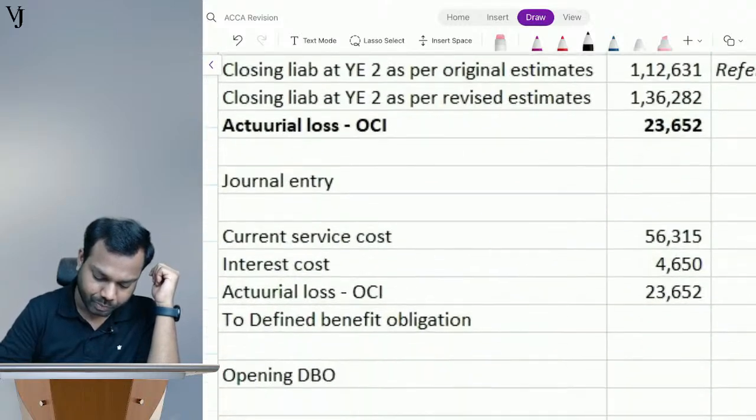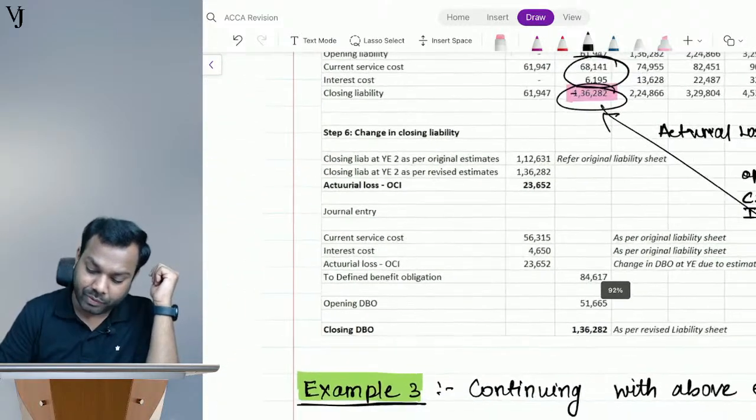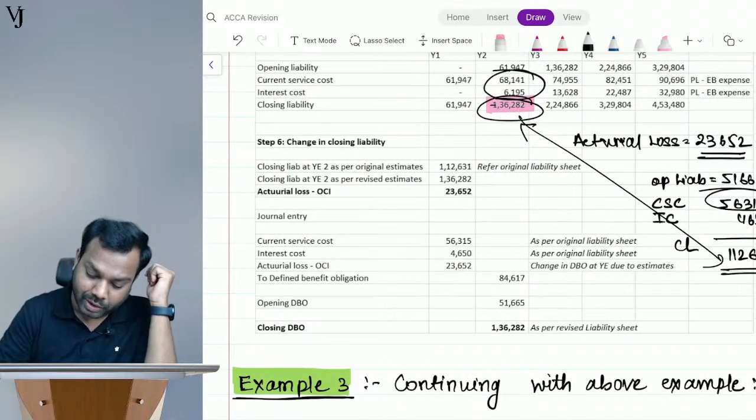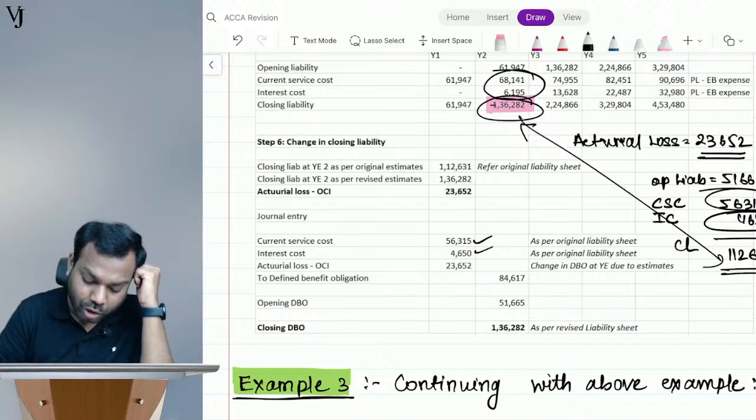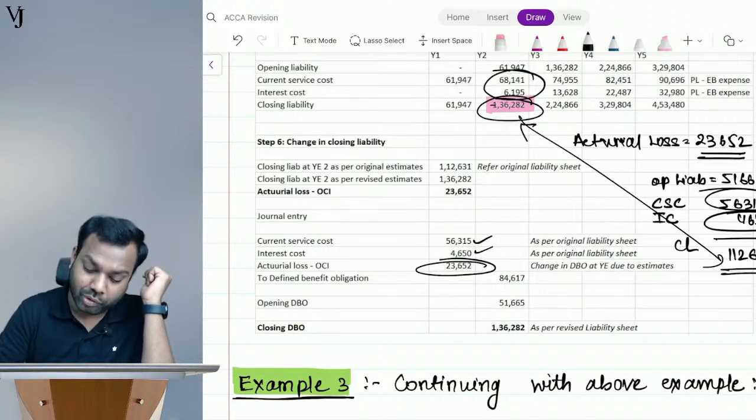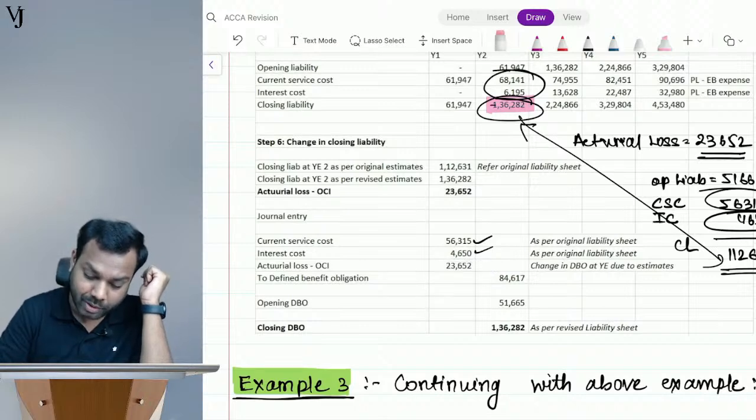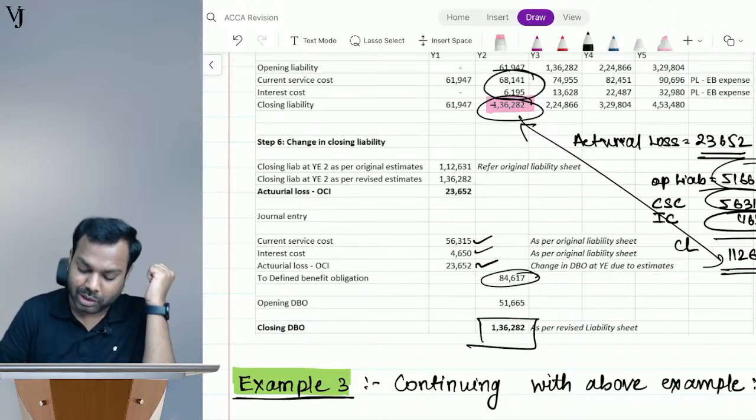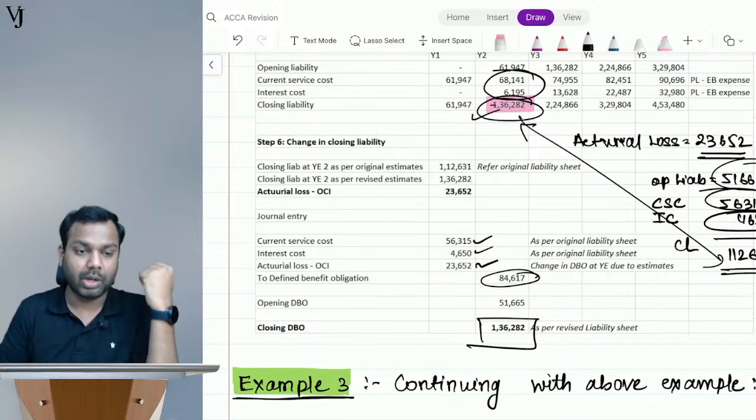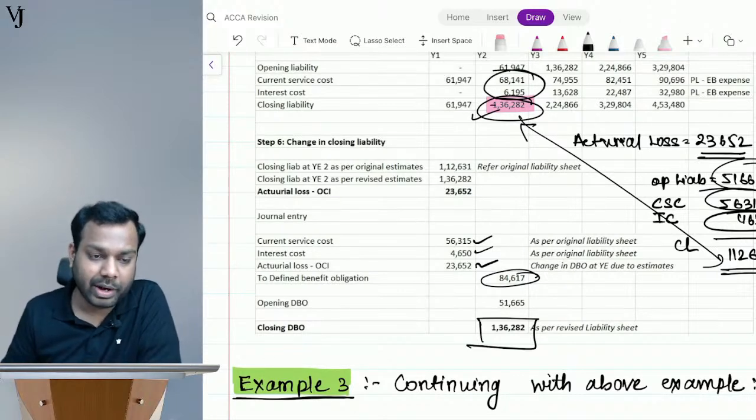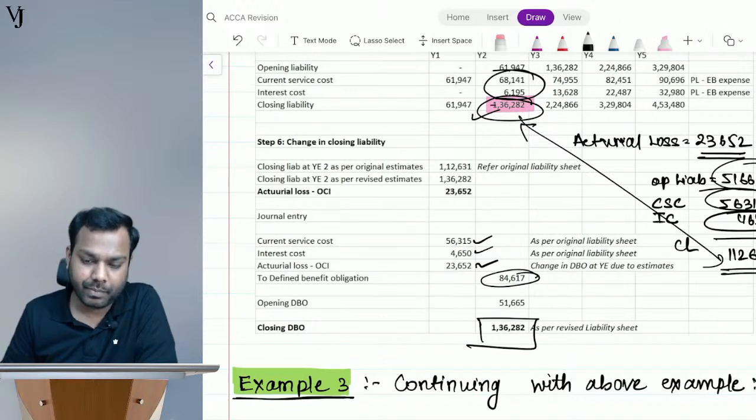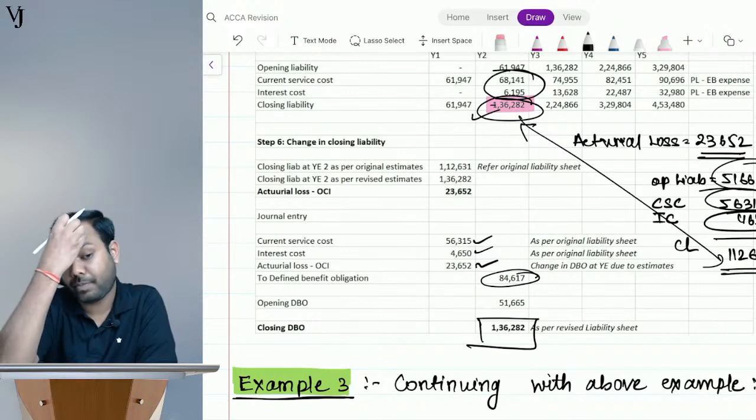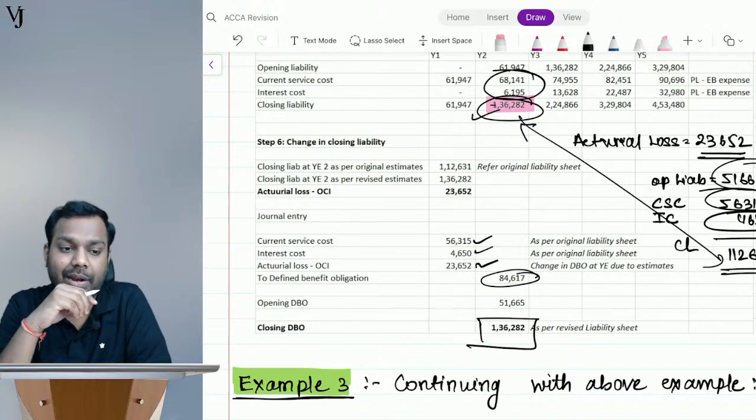Current service cost, I will record this one, 56315. Interest cost 4650. The actuarial loss, which will be transferred to OCI, 23652. I believe it's clear. The defined benefit obligation has changed this much: opening was 51665 and the closing becomes 136282. Is it clear, everyone?